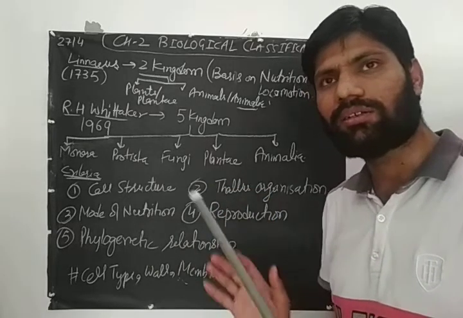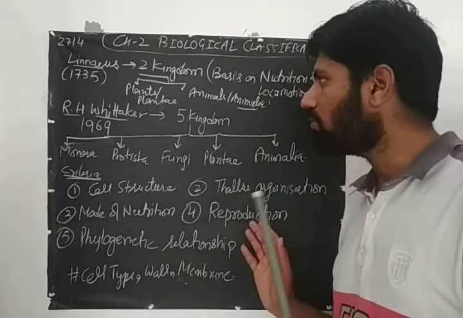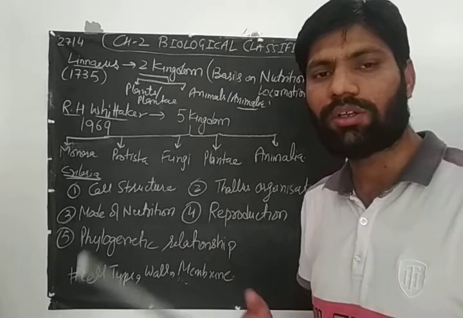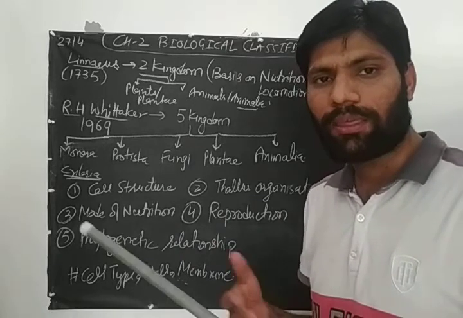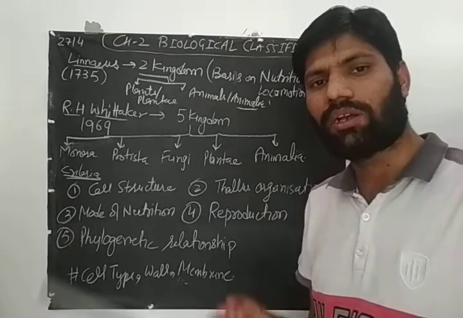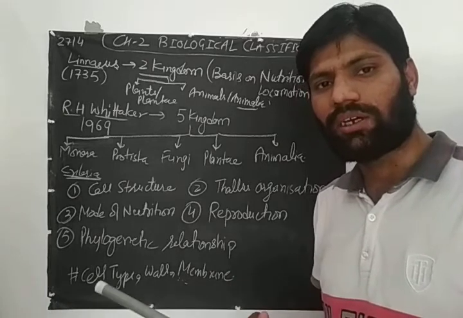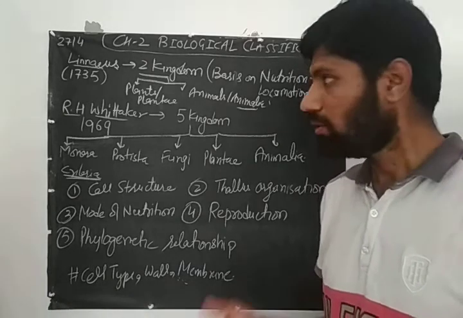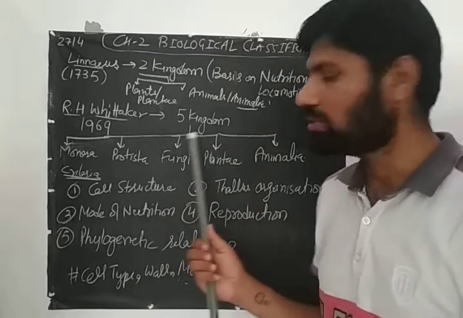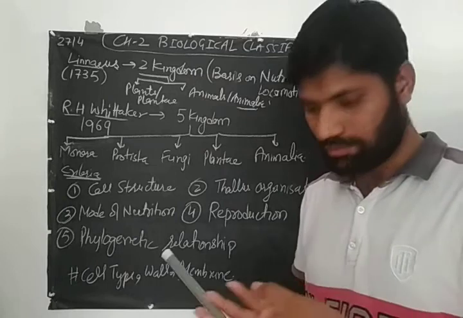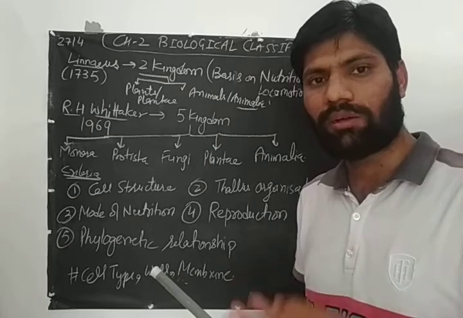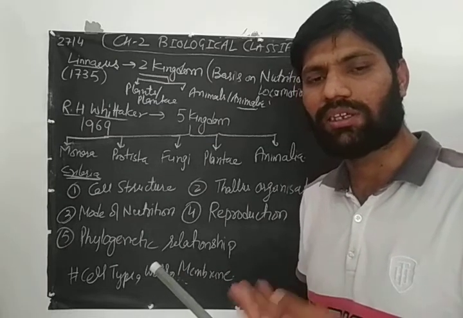And other things like amoeba and paramecium, which are unicellular, were in the animal kingdom. That means there was no place for prokaryotes, no place for eukaryotes, or no place for unicellular organisms. We know that there are unicellular prokaryotes as well as unicellular eukaryotes, and fungi are also there. So there was no separate place for these organisms. On the basis of cell wall, a cell wall is present in bacteria and in fungi, but its composition in fungi, bacteria, and plants is different.